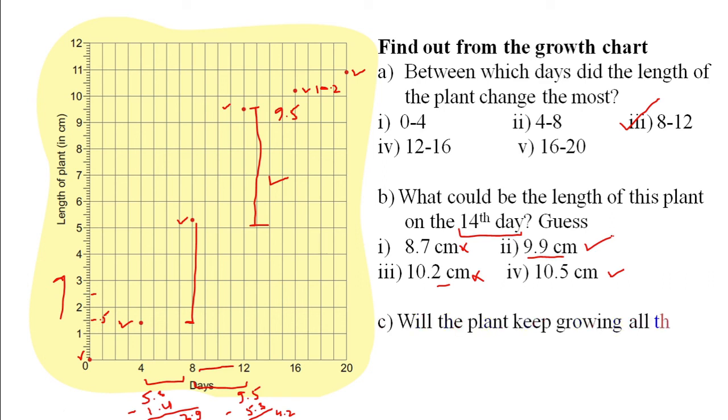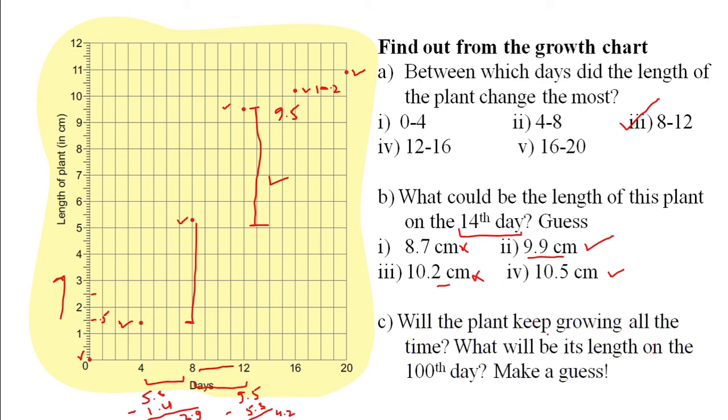Next, will the plant keep on growing? No. No plant can keep on growing all the time. After certain height, it will stop growing. Like human, you will see height of your father doesn't change whereas your height is changing every time. Okay, so after attaining some specific height, thereafter it doesn't increase in length.